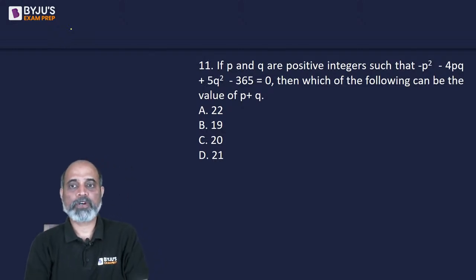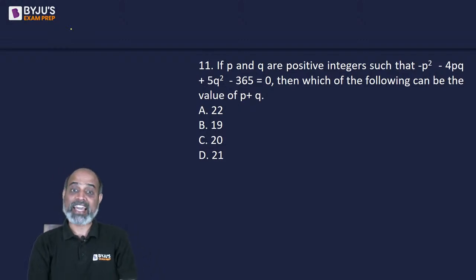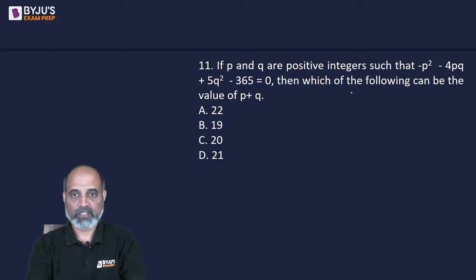If p and q are positive integers such that minus p square minus 4pq plus 5q square minus 365 is equal to 0, then which of the following can be the value of p plus q? Which means we can have a lot of possibilities.